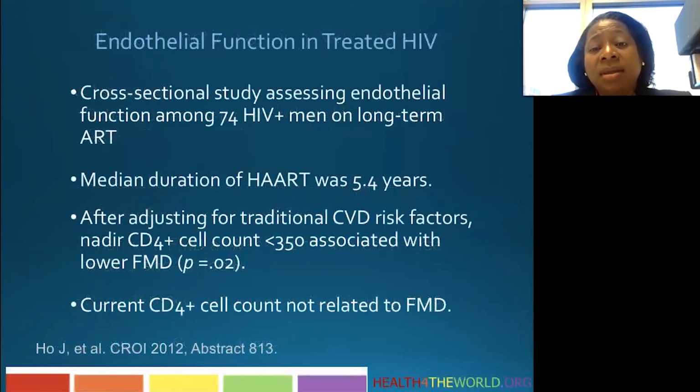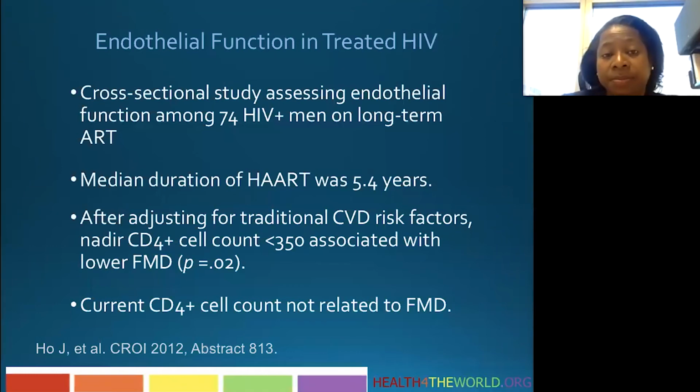Another study looked at endothelial function among 74 men that were already on antiretroviral therapy for a median of about 5 years. And after adjusting for traditional cardiovascular risk factors, they found that nadir CD4 cell count less than 350 was what was associated with lower FMD, which means poorer endothelial function was associated with having a lower CD4 nadir, but not associated with current CD4 count.